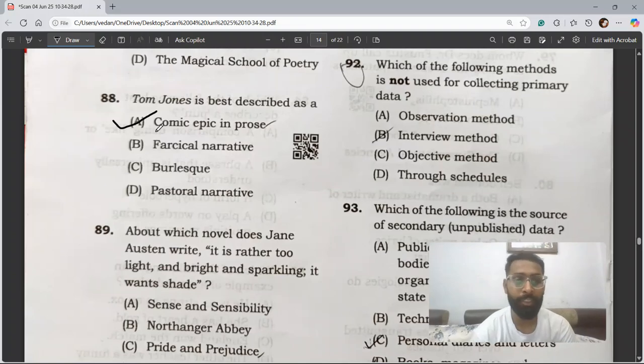These are some easy questions that have been asked by MPPSC.